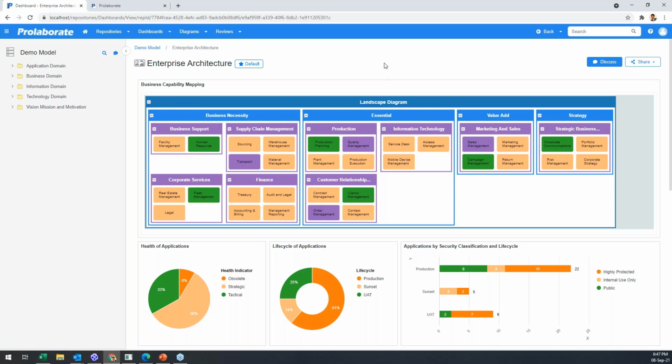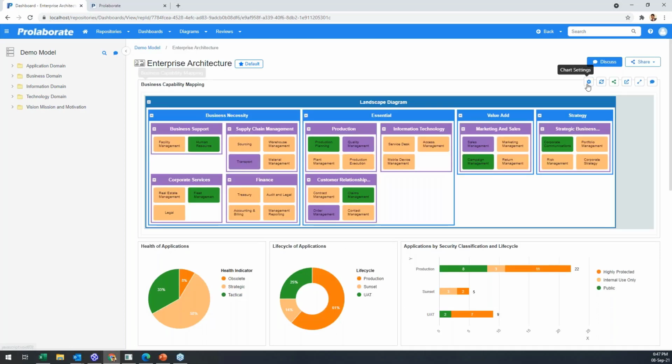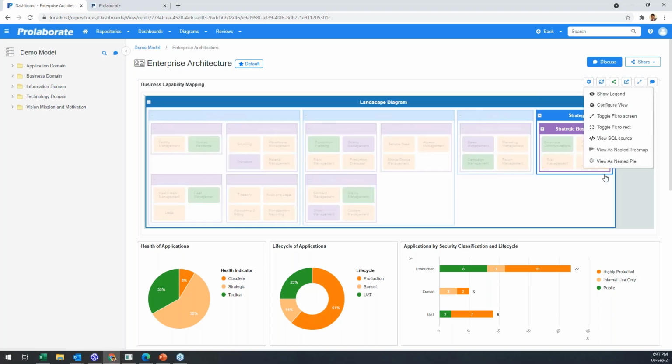But let's have a look at what additional capabilities are part of the dashboard. When I hover over a widget, you can see there was just a maximize button earlier. Now we have introduced a lot of capabilities to play around with the charts from a user point of view. So I'm a user, but I can do a lot more.